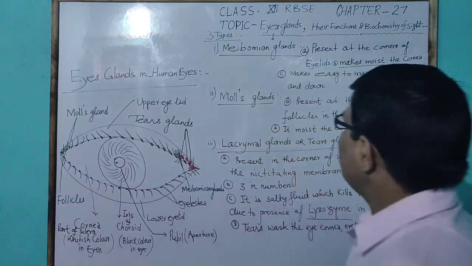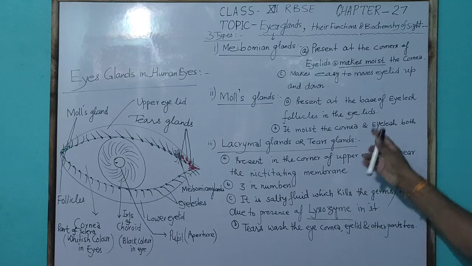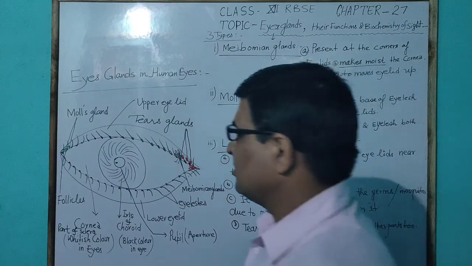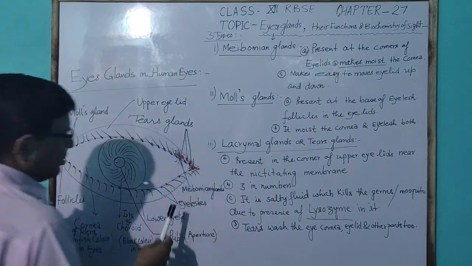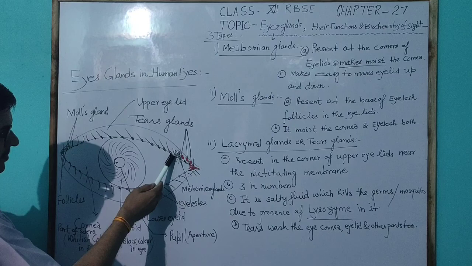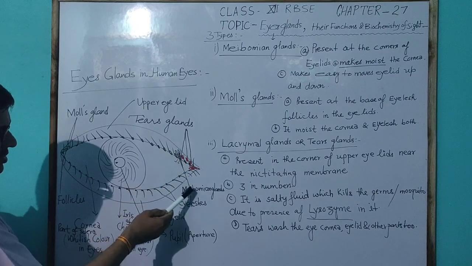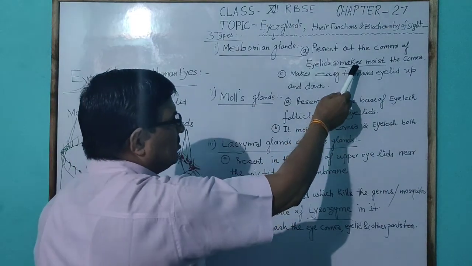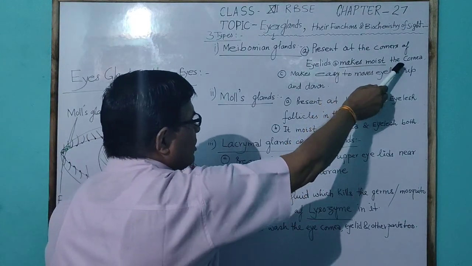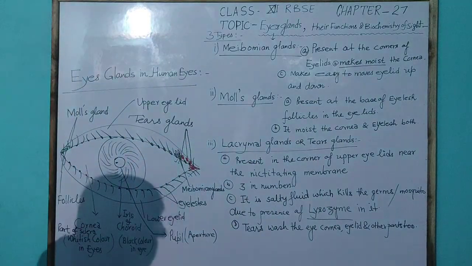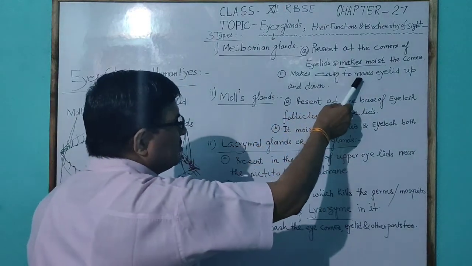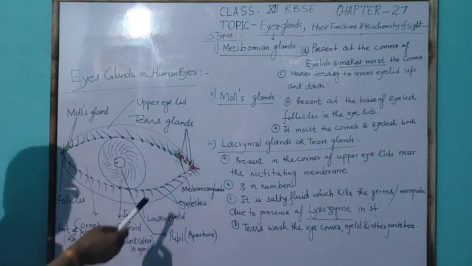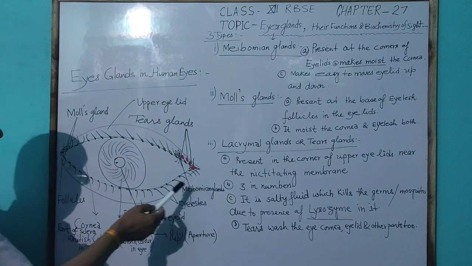The first one is the meibomian gland, which is present at the corner of the eyelids. Here, this is the corner of the eyelids, with the meibomian glands, and the main function is that it makes the cornea moist. Another function is that it makes it easy to move the eyelid up and down. So these are the meibomian glands in the human eye.